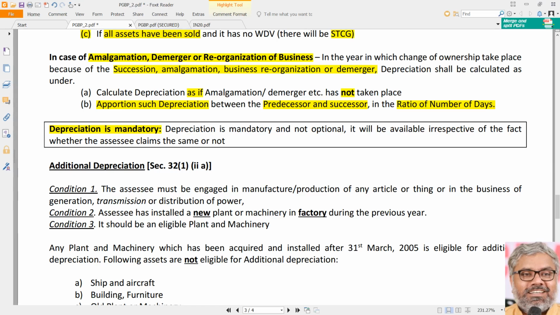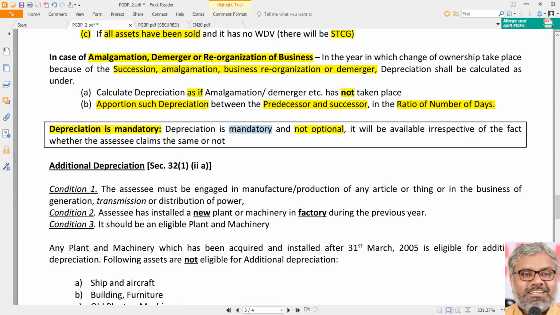In all other cases, it will impose some burden on the assessees, not benefit. But this section gives benefit to the assessee by force. If somebody says, I don't want to claim depreciation, the Income Tax Act says, it is not optional. You have to claim it, irrespective of whether the assessee claims it or not. Depreciation is mandatory.